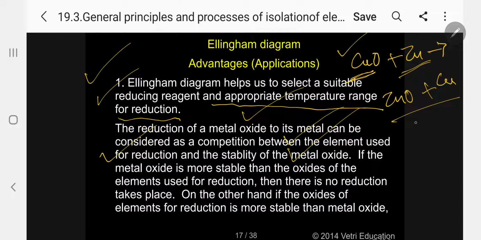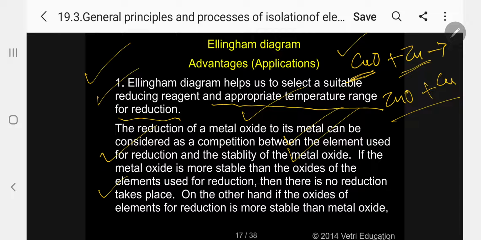So what will happen here? If the metal oxide is more stable than the oxide of the element used for reduction, then no reduction takes place. If CuO is more stable compared with zinc oxide when you are heating, no reduction takes place.